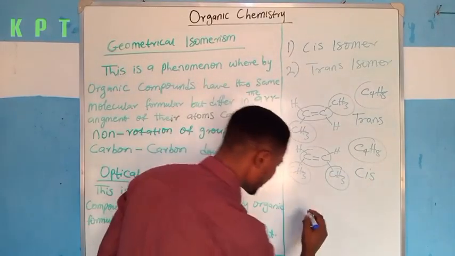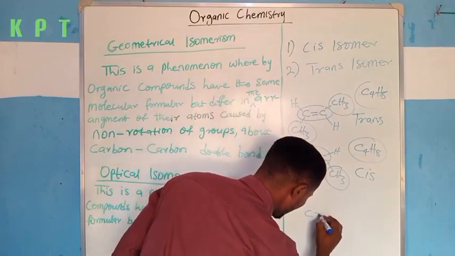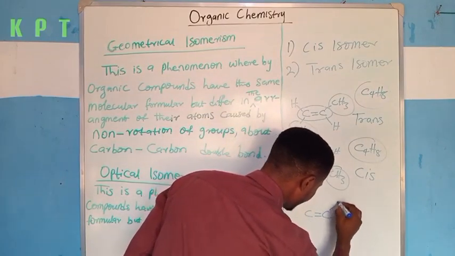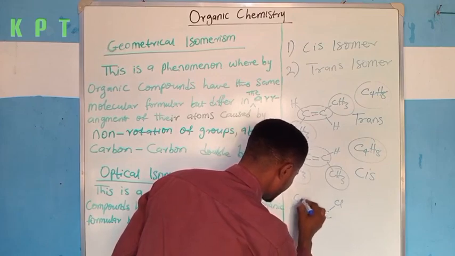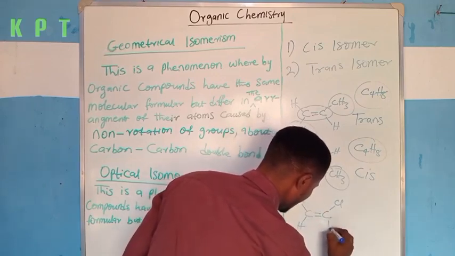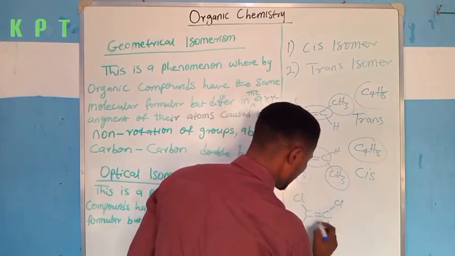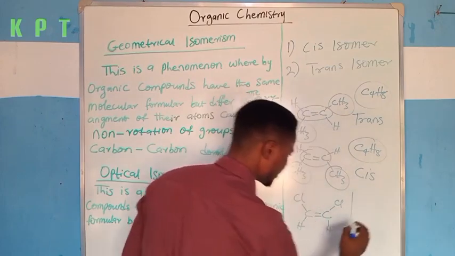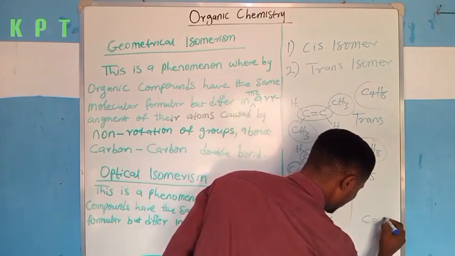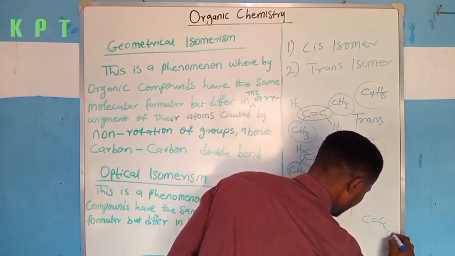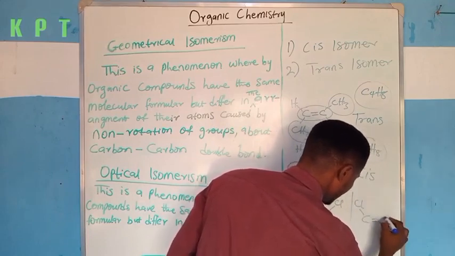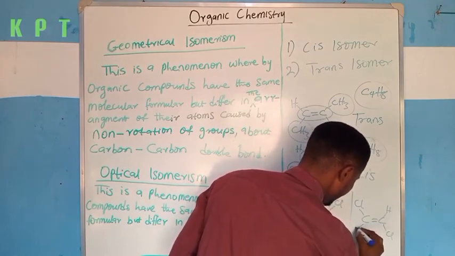Another important example is this. If I have carbon to carbon double bond, and here I have Cl attached, here again I have Cl attached, here I have H, here I have H. Now, you watch, I can have another one like this. Here I have carbon to carbon double bond. Here I have Cl, here I have Cl, here I have H, here I have H.